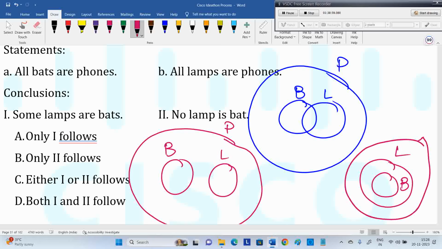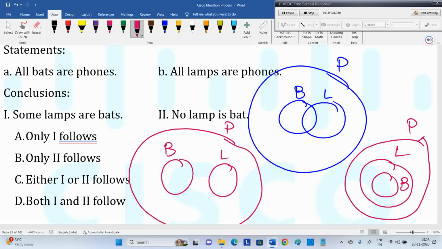Now, your job is to decide whether the given statement is correct or not. So what's the first statement? Here, all bats are inside. Correct. Next statement. Yes, the entire lamps are inside. Correct. Why not this thought? See, this type of thought you require. So how to draw this type of diagrams? That's what you have to know: syllogism basics. I have given only 3 here. Still, you can draw 10 diagrams also.